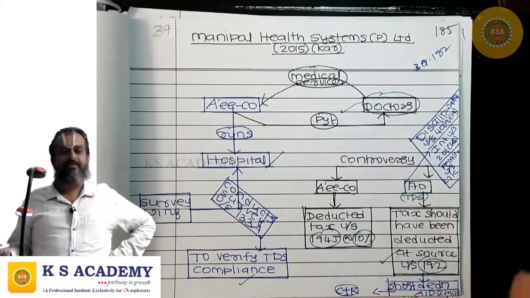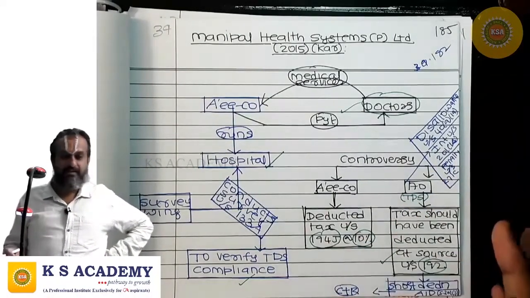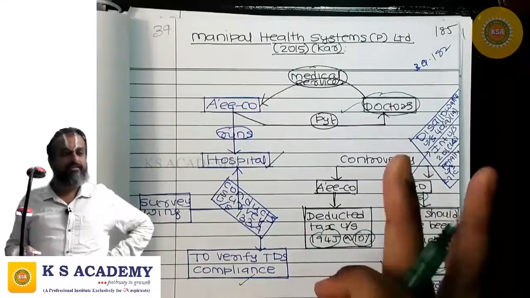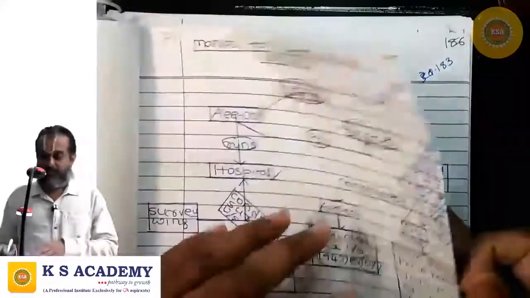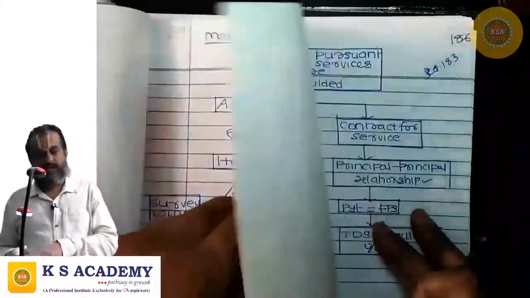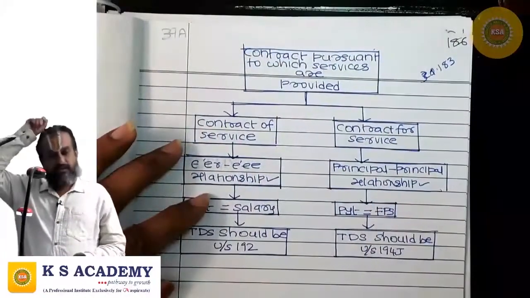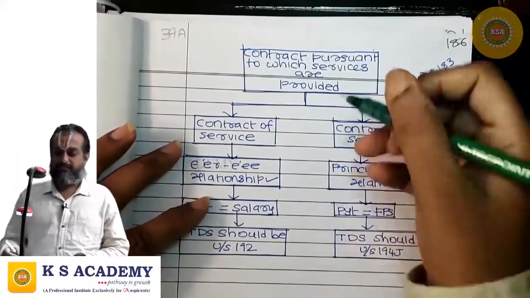Therefore, the hospital is assessee in default: disallowance, interest, collection and recovery, penalty, like this they started. Correct? So the matter went to the court. Whether the payment made to the doctors is fee for professional services or salary. See, how do we determine all these things?